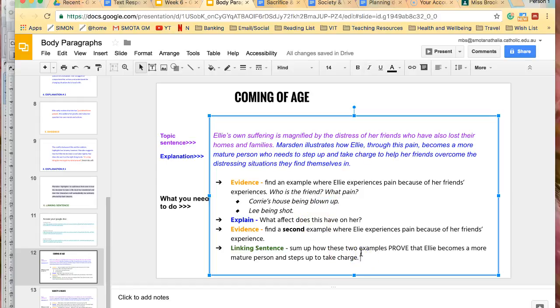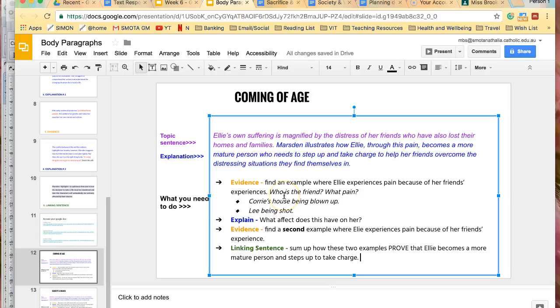Then at the end of that paragraph, you need to sum it up and say how those two examples, Corrie's house being blown up and Lee being shot, prove that Ellie becomes a more mature person and steps up to take charge. Because when Lee's shot and she's trying to save him, she has to make some very critical decisions about what to do in order to get him out alive.